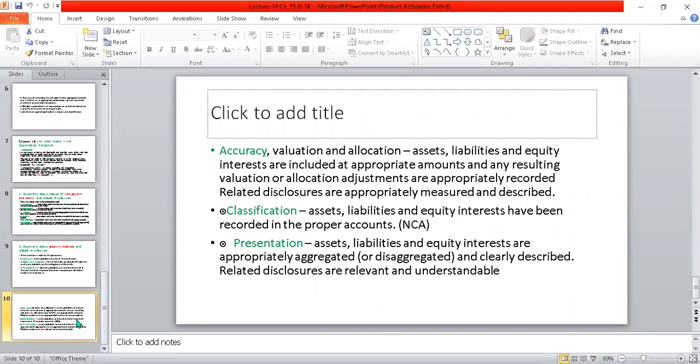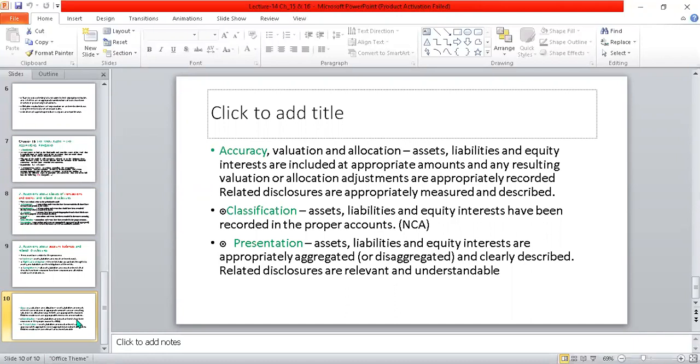Accuracy, there is no violation of assets. You may say that liabilities and equity interests are included at appropriate amounts, and any resulting valuation or allocation adjustments are properly recorded. Related disclosures are appropriately measured and described over there. There is accuracy over there. The figures are accordingly mentioned.